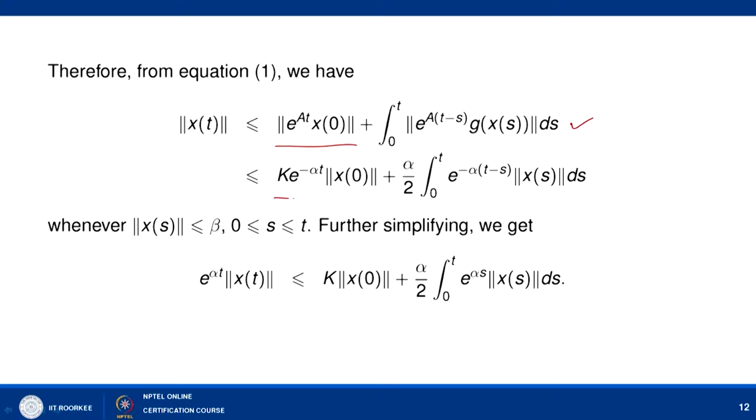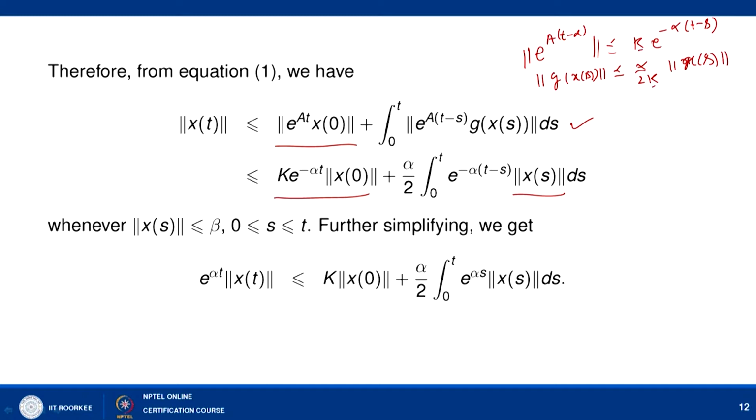This quantity is less than k e to the power minus alpha t into norm of x0 plus integral 0 to t of e to the power A(t minus s), which is bounded by k e to the power minus alpha (t minus s), and norm of g(x(s)) is bounded by alpha by 2k norm of x(s).